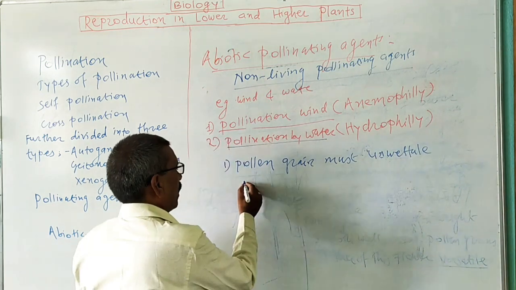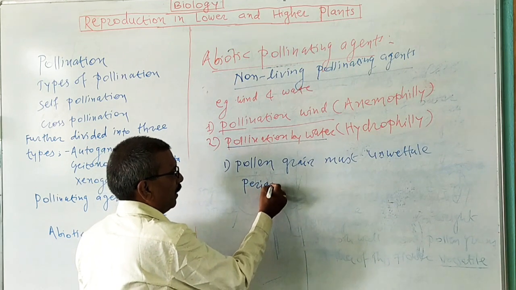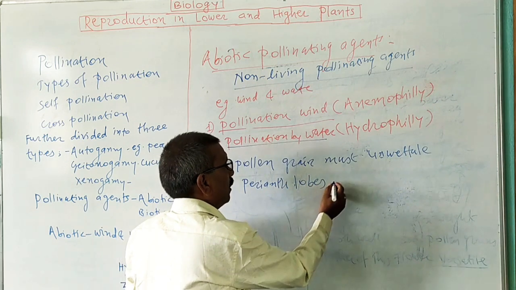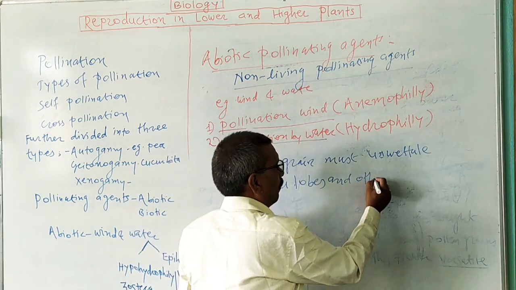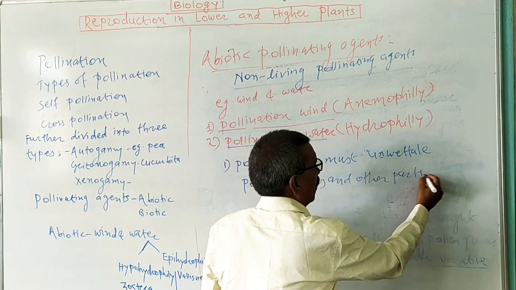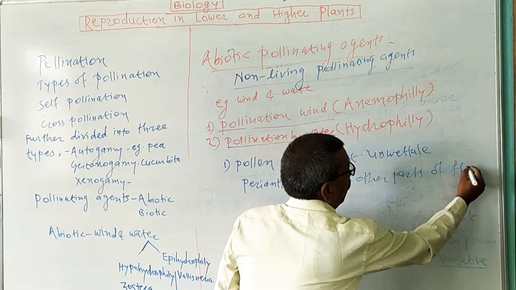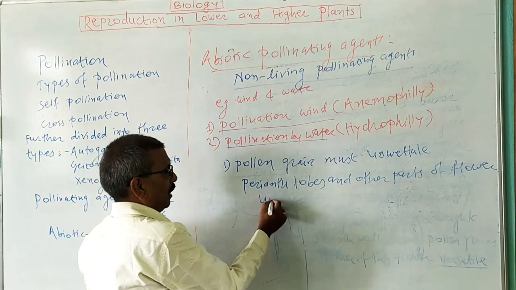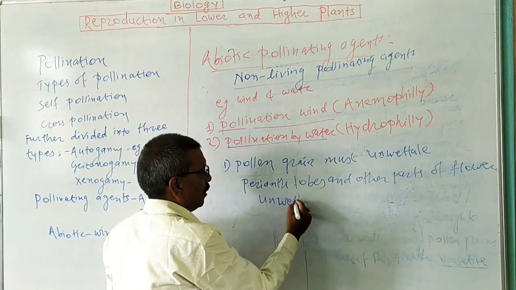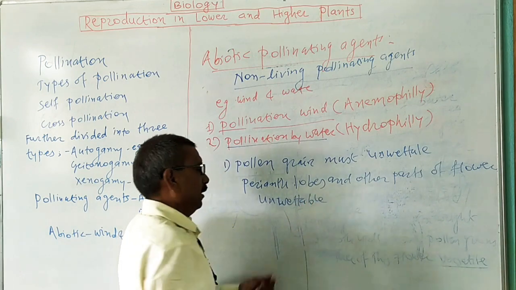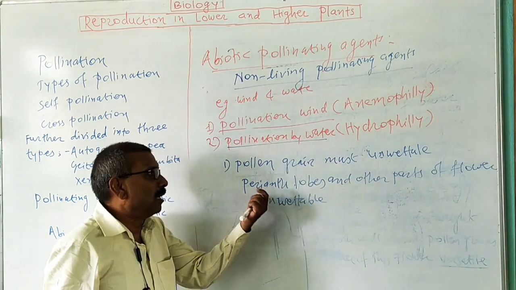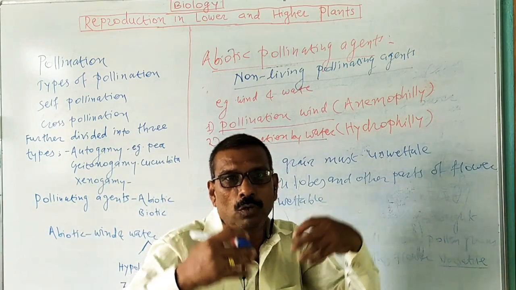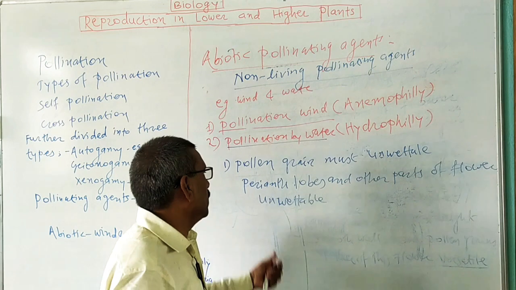Then parts of the flower like the perianth lobes, and other parts of the aquatic flower, must be unwettable and elongated. They must float on the surface of water to carry out pollination.